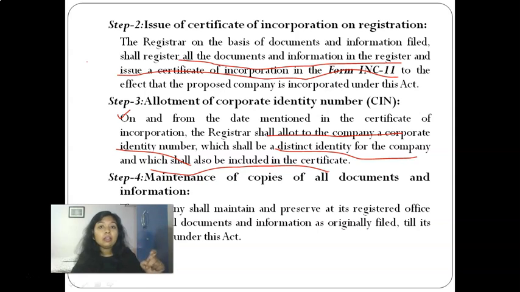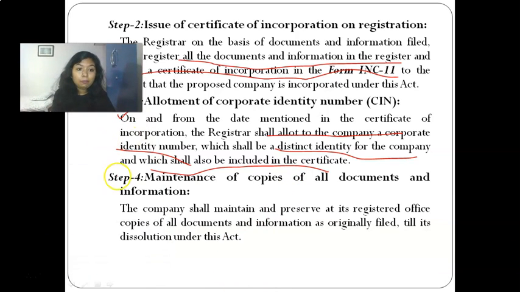When you enter that number in MCA, you will automatically get the name of the company. Okay, so it's a number which is allotted only to your company. It's like a membership number given to me as a CS, different from all the other CS. So it's a kind of identity number that a company has got, and this number is written in its certificate.